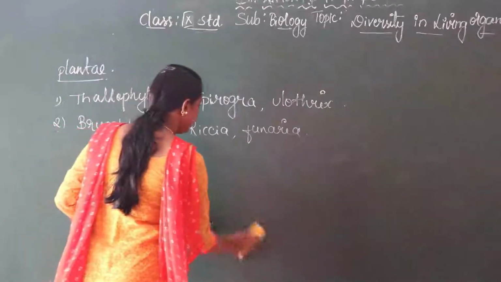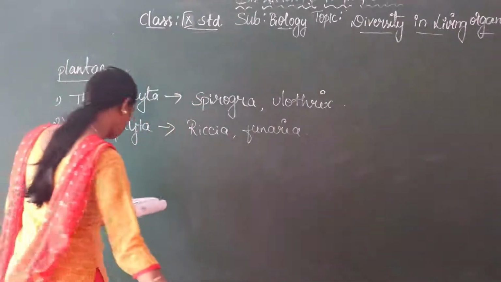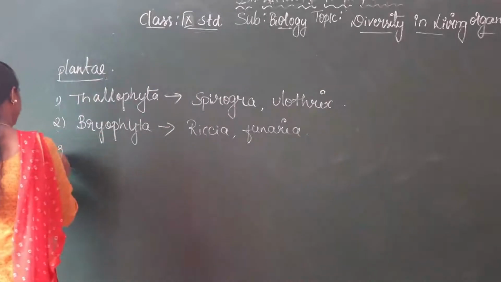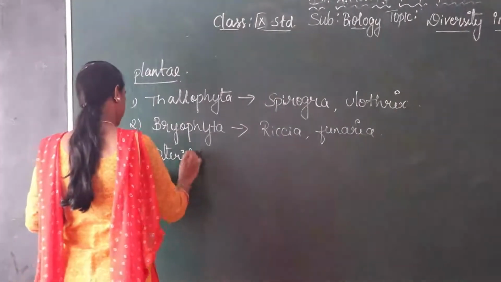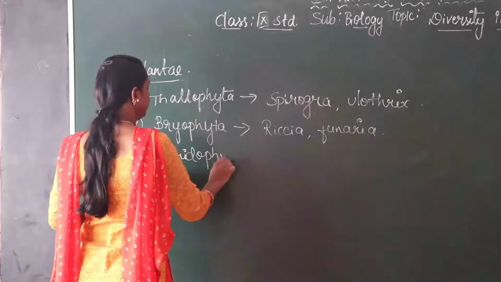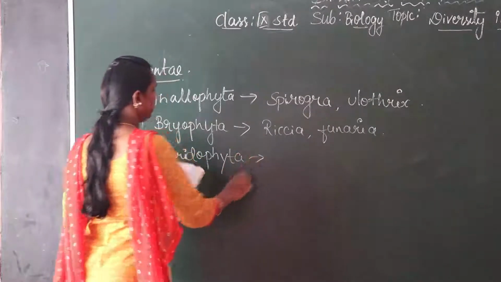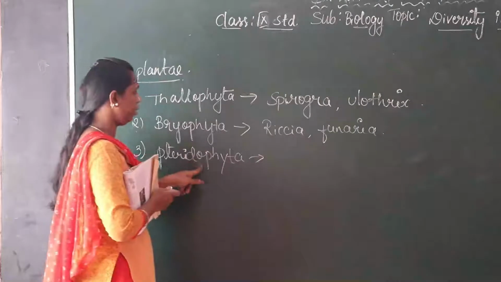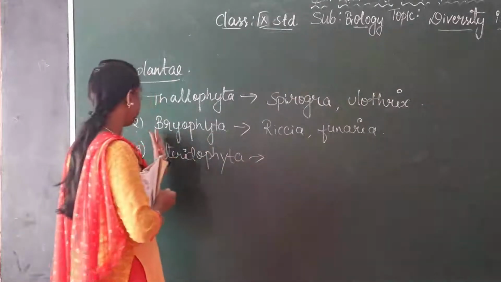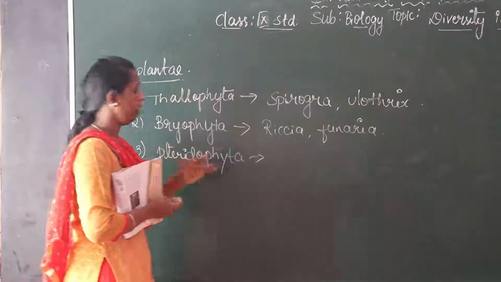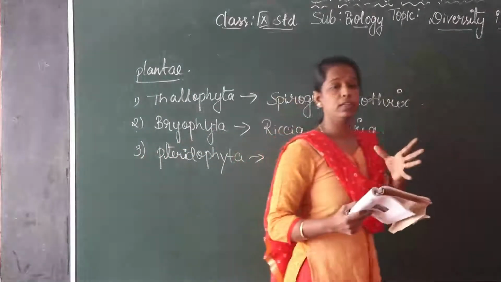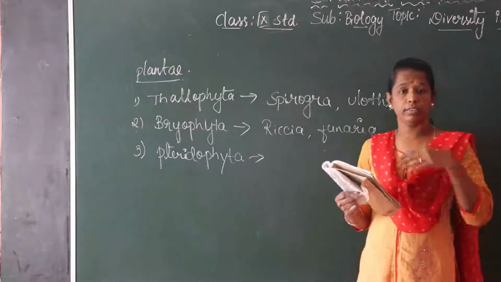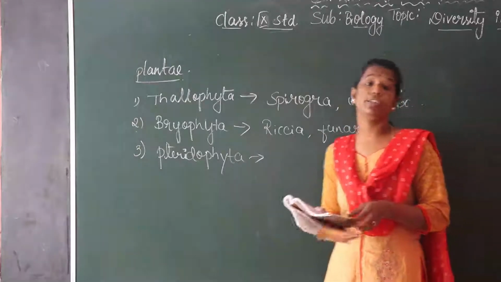Next kingdom, the plantae kingdom called as Pteridophyta. Here P is silent. Pteridophyta. In the Pteridophyta, here same the groups they do not have a differentiated shape.